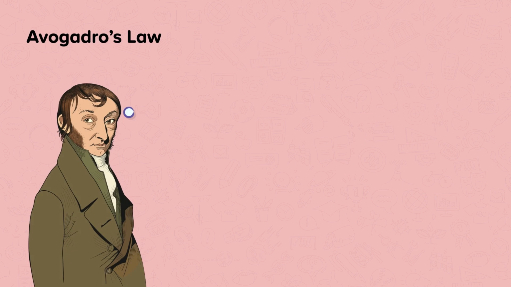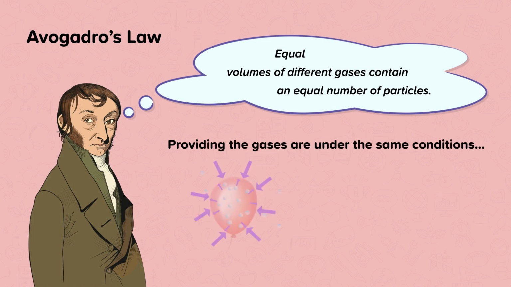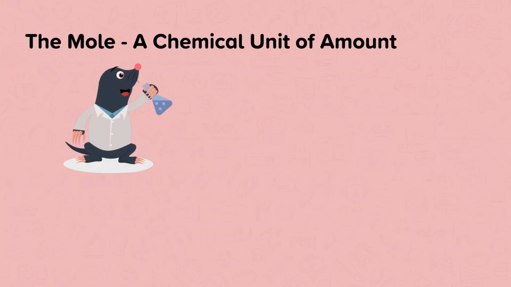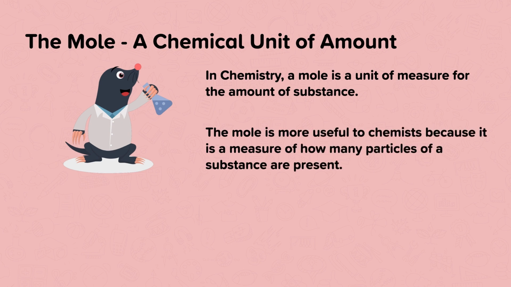Avogadro's law states that equal volumes of different gases have an equal number of particles, providing the volumes are measured at the same pressure and same temperature. When chemists count particles, they use moles. In chemistry, a mole is a unit of measure for the amount of substance. The mole is more useful to chemists because it is a measure of how many particles of a substance are present.